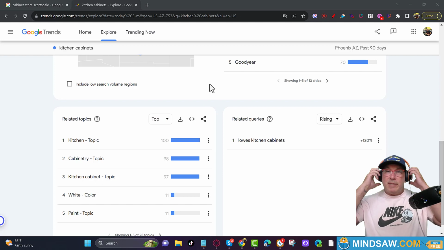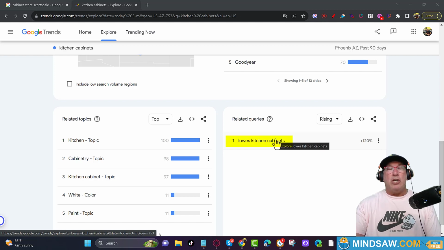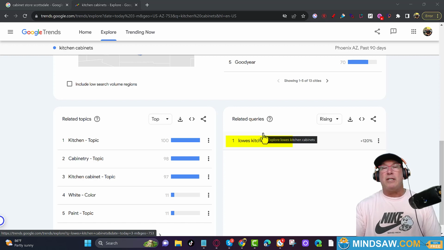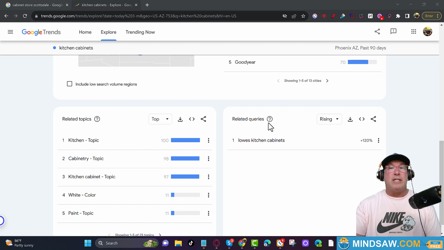All right, guys. So we're starting to see some interesting stuff here, right? I see something that's really interesting to me. If I installed kitchen cabinets, I would have never thought to use the key term Lowe's kitchen cabinets. So what I would do is a comparison between my kitchen cabinets and Lowe's kitchen cabinets. If there's no difference, maybe the warranty is different. There has to be something different about what you do and what Lowe's does, right? But meanwhile, you could be abckitchencabinets.com/Lowe's kitchen cabinets, right? So that's interesting.